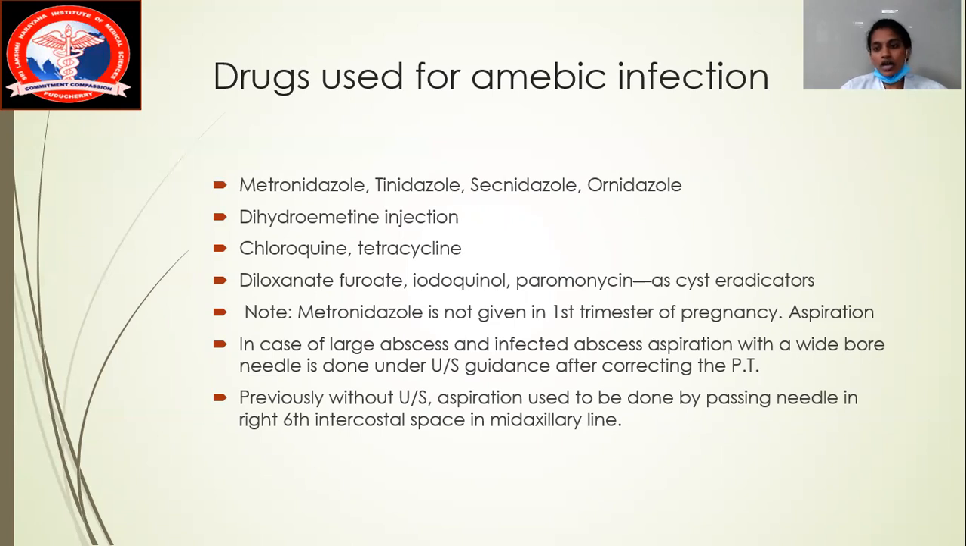If you want clarity in the treatment, even go for aspiration. Don't go for oral metronidazole management. In case of a large abscess or infected abscess, aspiration with a wide bore needle under USG guidance is always advisable. Previously, without USG, aspiration was done by passing a needle in the sixth intercostal space in the mid-axillary line. Always remember, this is the clavicle, this is the mid-clavicular line, and if it is the axilla, we will have the mid-axillary line. So in the right sixth intercostal mid-axillary line, we pass a needle and aspirate the abscess.